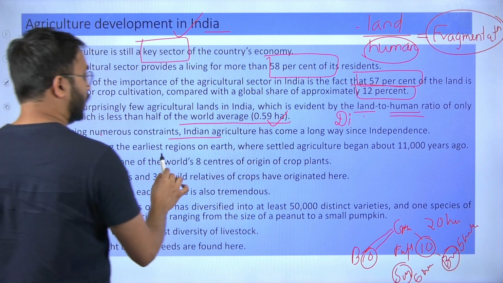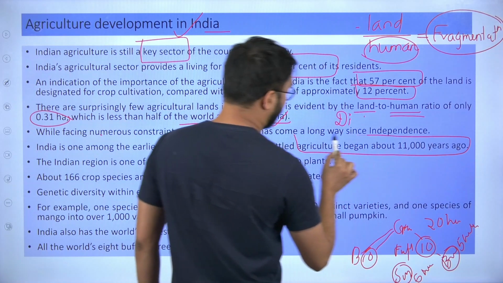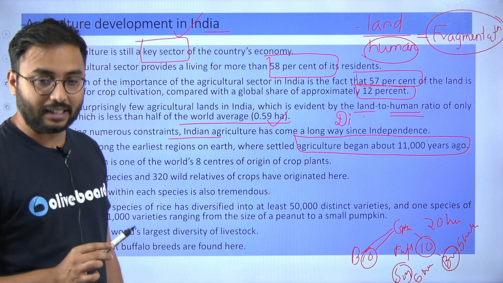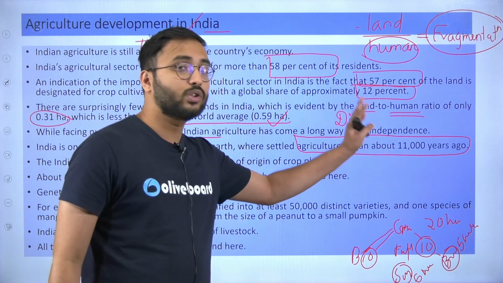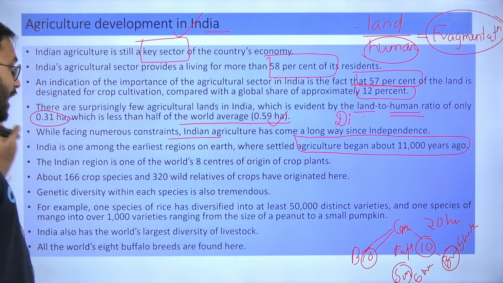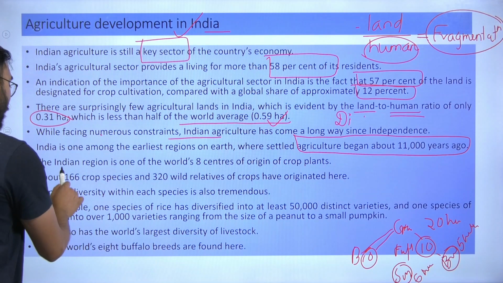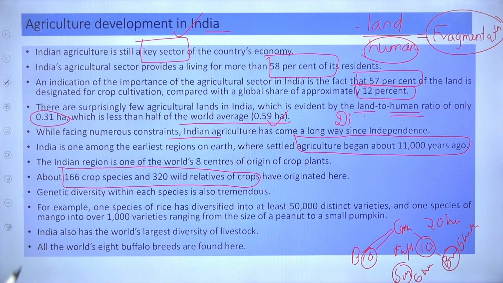One more thing, in the context of the history of India, agriculture in India is not a recent phenomenon. The agriculture story of India began 11,000 years ago. 166 crop species and 320 wild varieties have originated in the Indian subcontinent.